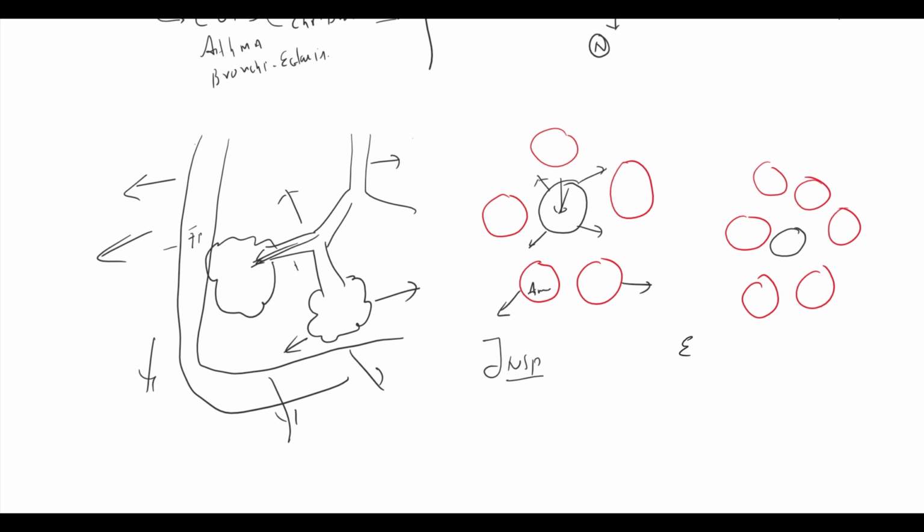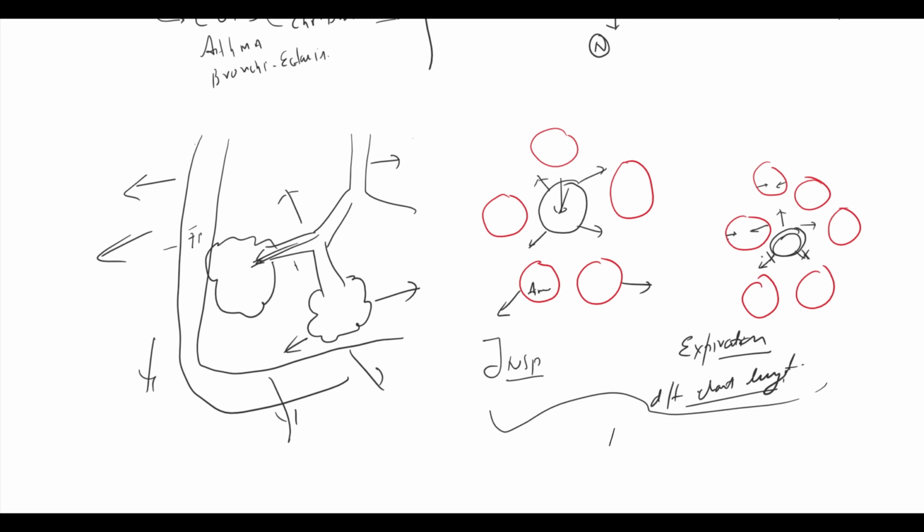During the expiration, due to the elastic property of the lung tissue, as I told you, lung has tendency to recoil in, alveoli recoil in, there is no more distending pressure on the airway, hence the airway becomes narrow during the expiration. This all happens in the normal person all the time, but this does not cause any symptom. In the obstructive lung disease, mainly in the COPD, we will see what changes happen.